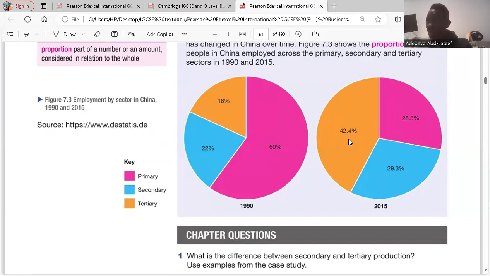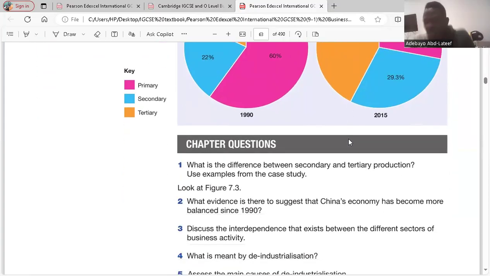That is an improvement also. That means industrialization is taking place in China. Also, the tertiary sector was 18% in 1990, but now it has increased to 42.4%. So these are reasons why we could say China's economy has changed over time and it's balanced. Is it clear? Yes. So China could be considered as a more developed economy. So question 3.